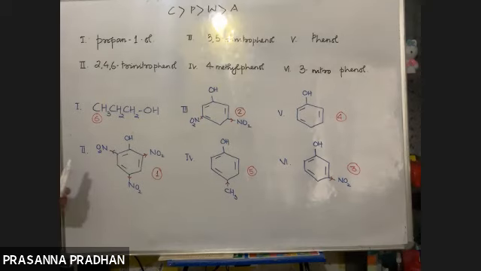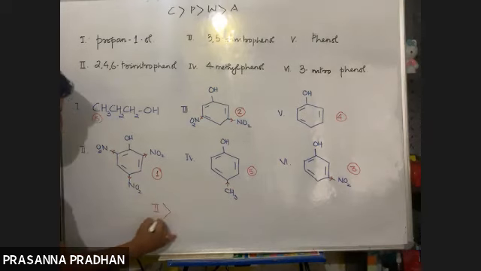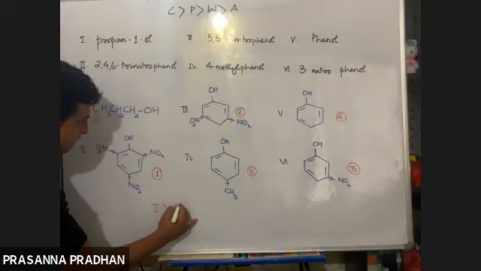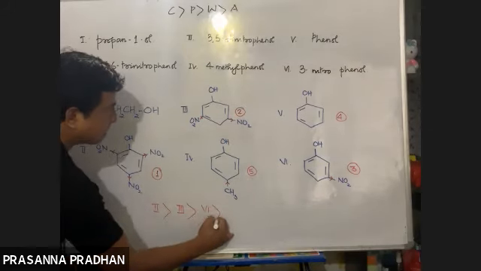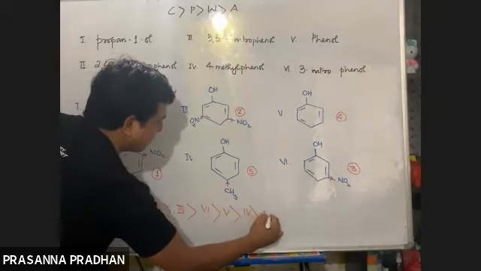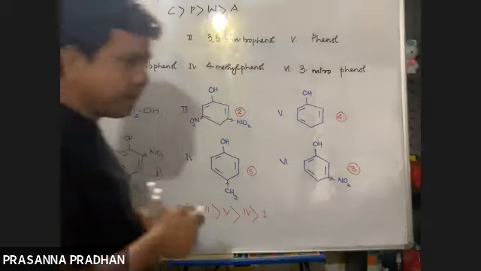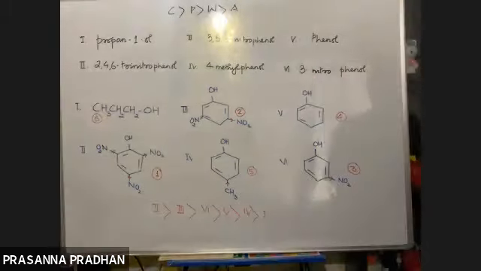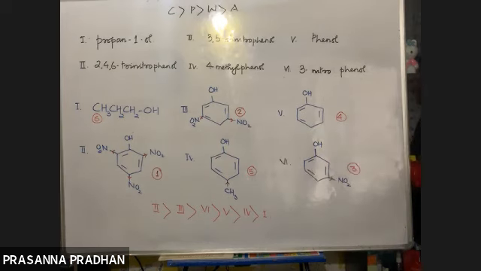So yes, we can arrange this in order of decreasing acidity. Most acidic would be 2, followed by number 3, followed by number 6, followed by number 5, followed by number 4, followed by number 1. These are typical board level questions. You just need to have a concept about this: electron withdrawing groups tend to increase the acidity, whereas electron donating groups tend to decrease the acidity.